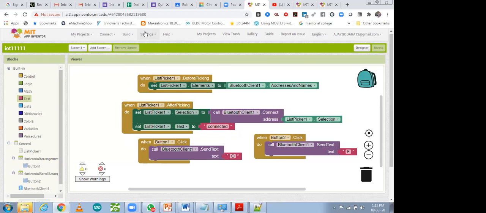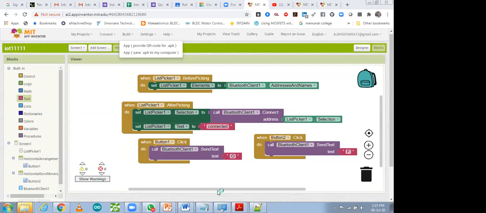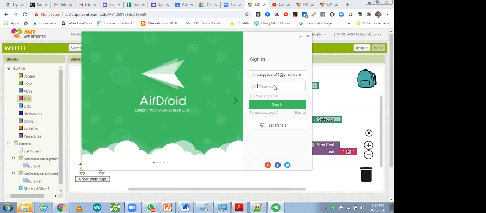Let me download it. The app downloads to the computer, and after downloading on the computer you have to transfer it to your mobile phone. So I'm directly going to open that app in my mobile phone and download it. Now I'm going to share my mobile screen with you, so that you will be able to see how your app is working and how you can run your app in your mobile phone. So let me open it.